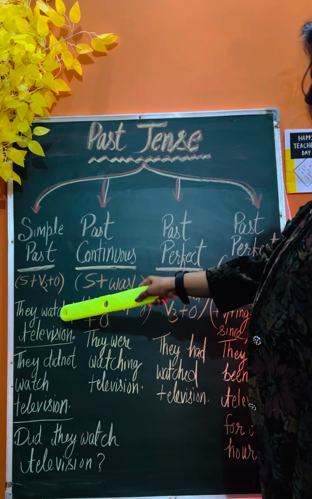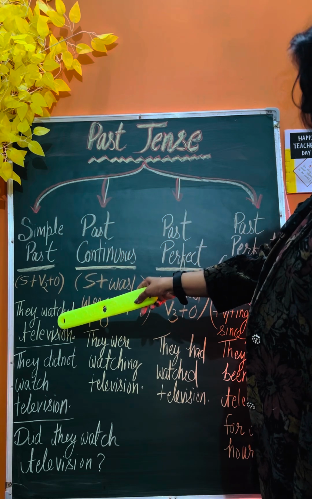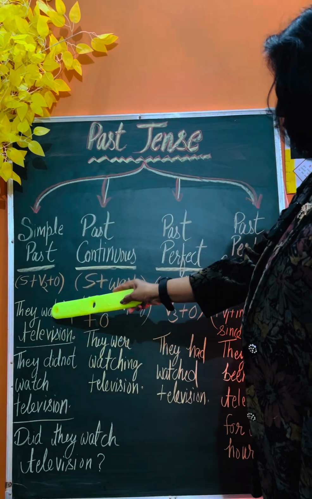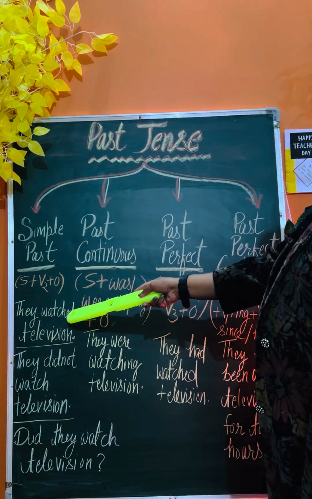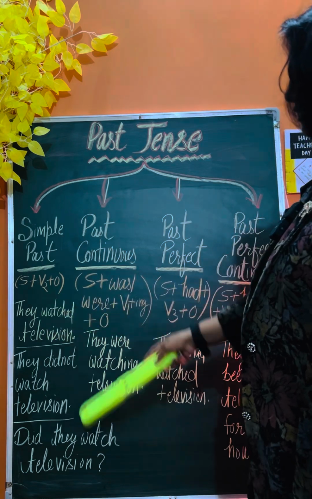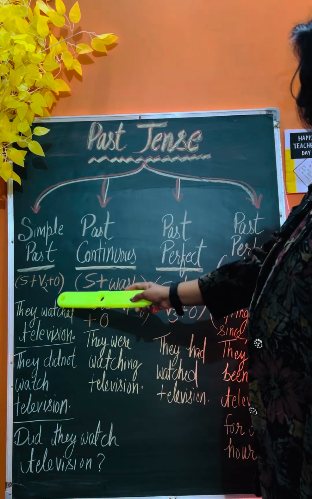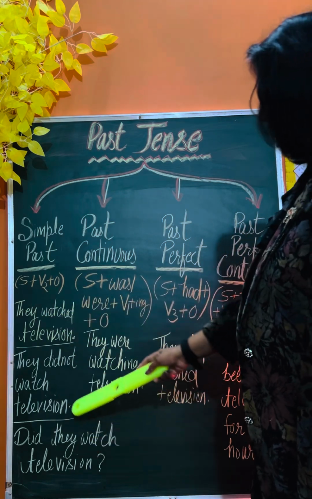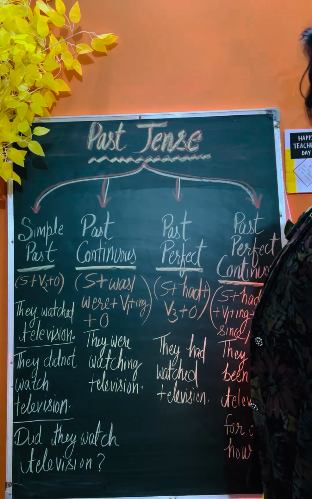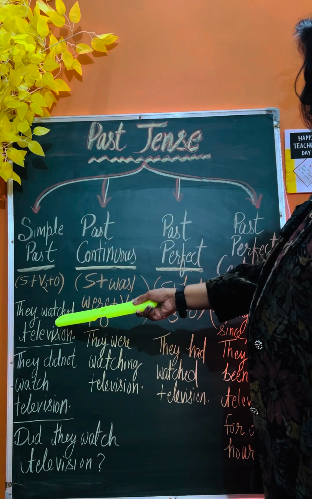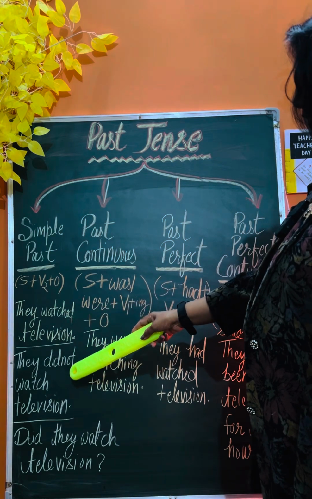And one more tricky thing I would like to tell you: if you are framing the positive sentence, then it will be the second form, but once you change the sentence into negative, at that time the second form will change into the first form. Most people, 80 to 90 percent, make this mistake.